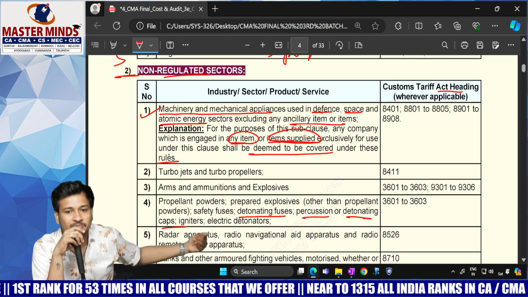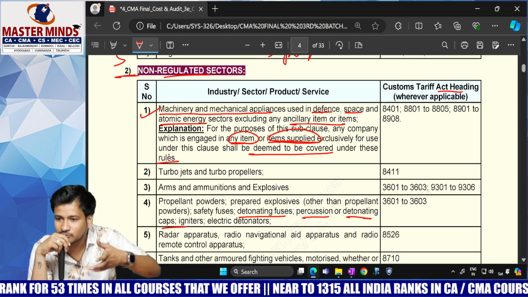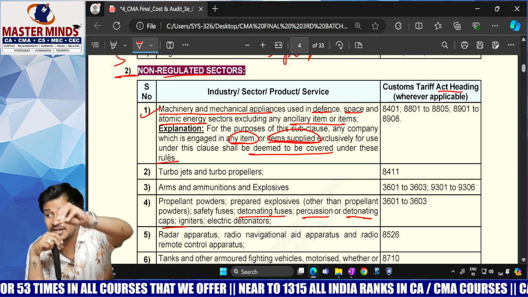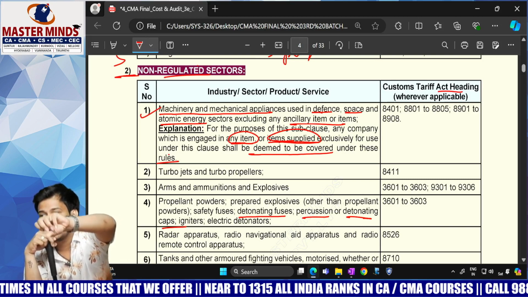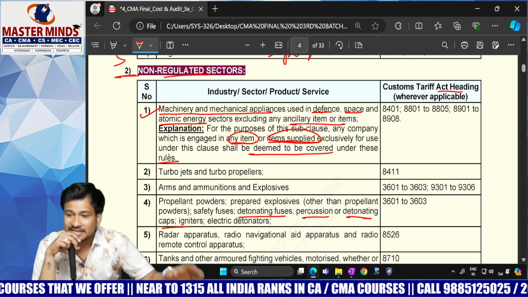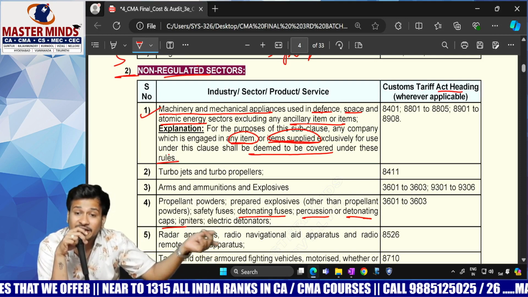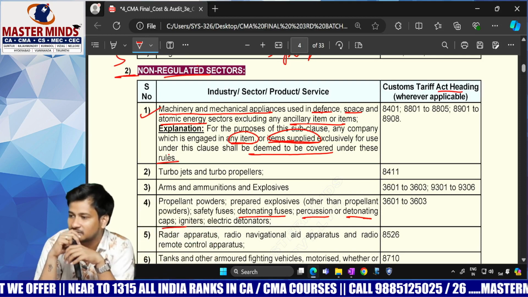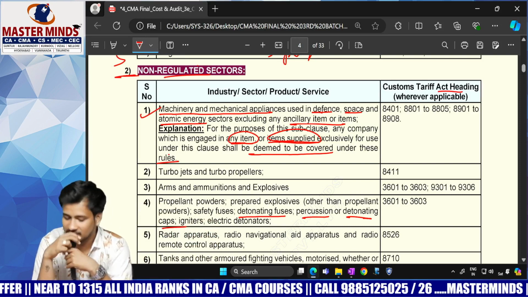If the items supplied by that company are exclusively used only for the purpose of atomic energy, defense and space, in such a case, all such suppliers are also covered under this clause. Clear?